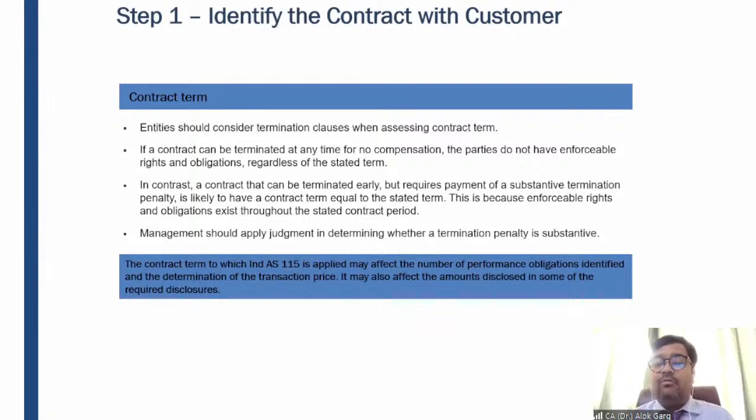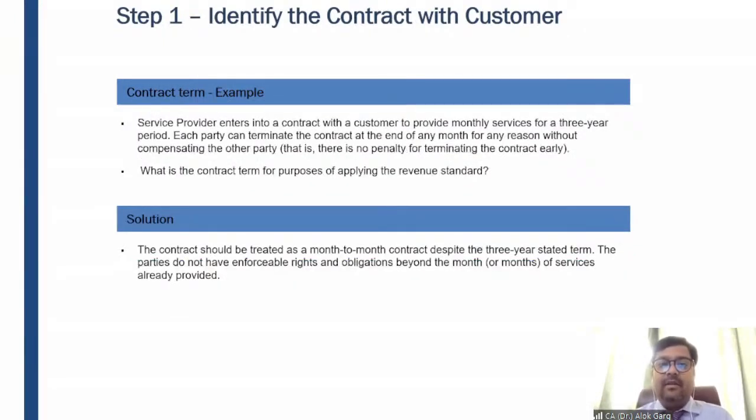So contract term is the period to which the contract can be enforceable, and there must be some penalty clause. Example: a service provider enters into a contract with a customer to provide monthly services for a 3-year period.